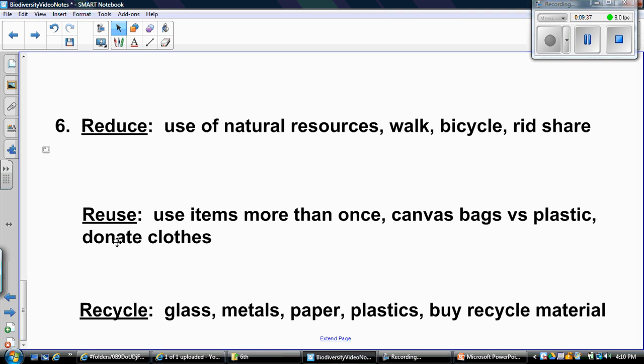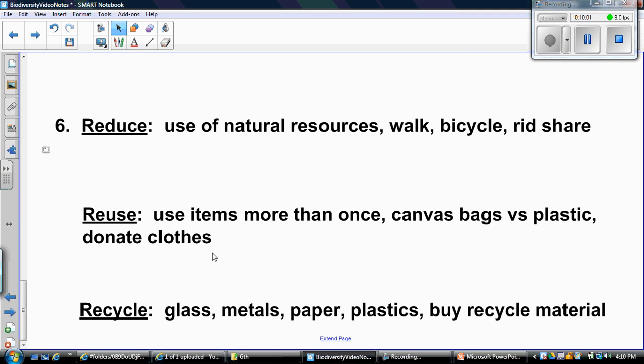Then we need to reuse. We need to use items more than once. So canvas bags versus plastic bags. We need to donate clothes. So we need to make sure we're using everything that we can. So when you go to the grocery store, instead of using those plastic bags, buy those canvas bags and reuse those. And then the last thing we need to do is recycle.